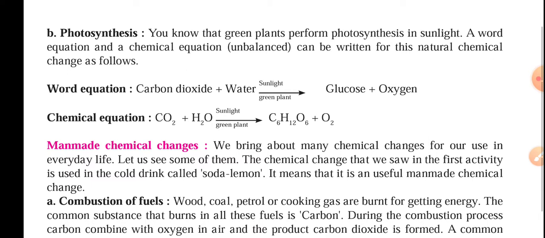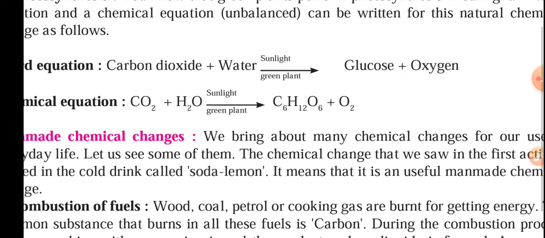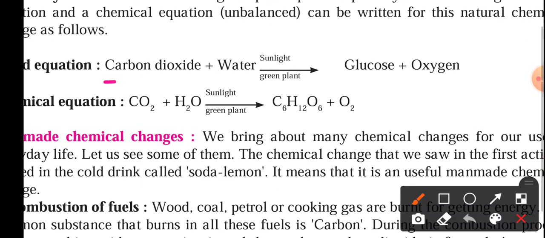They take in carbon dioxide from the atmosphere, and in the presence of sunlight, the green plants convert it into oxygen. You can see here carbon dioxide with water in the presence of sunlight, the green plants undergo photosynthesis and form glucose and oxygen.